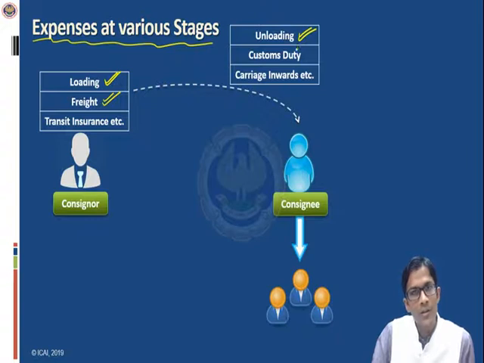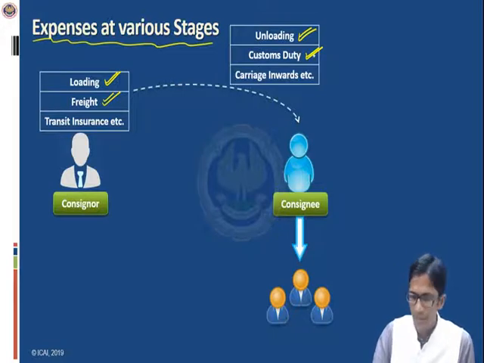Secondly, it might be possible that the consignee gets the goods from out of the country. That means he imports the goods. In that case, for importation, he may have to pay the customs duty, that is the import duty. This is also an expense which is incurred by the consignee.